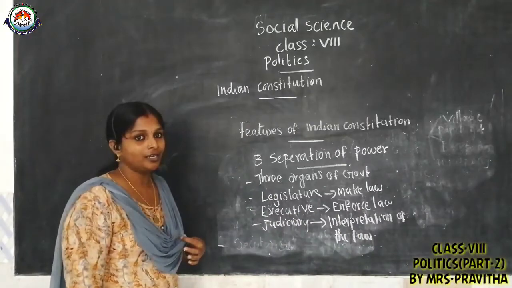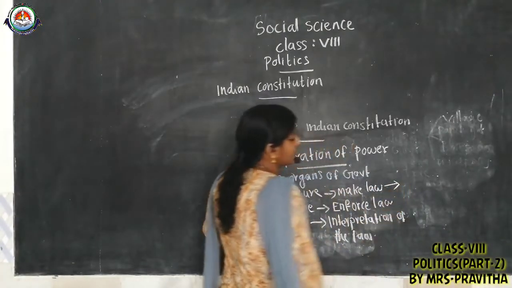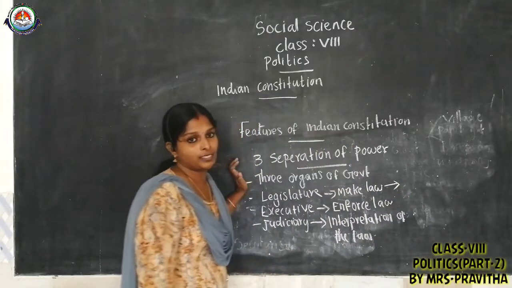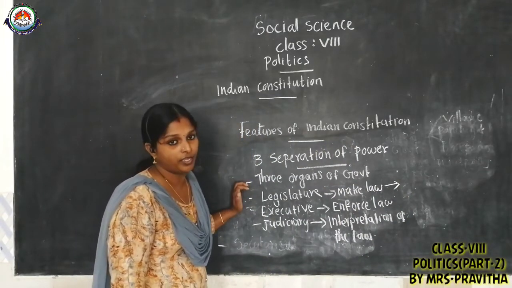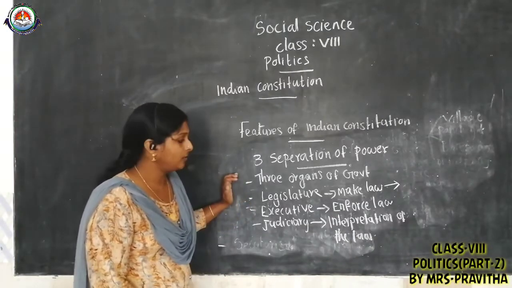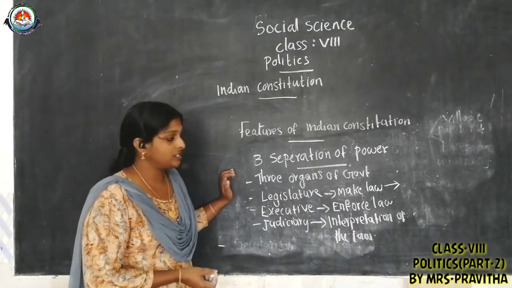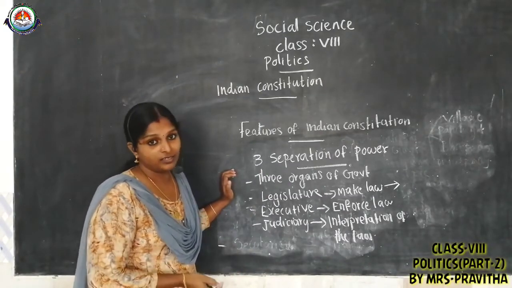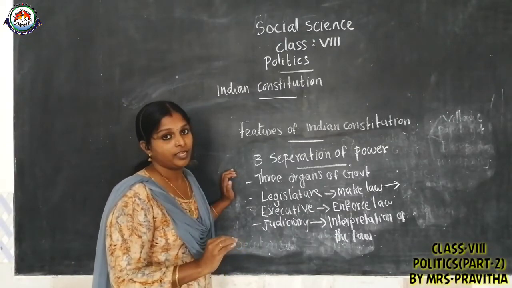Clear, children? Then the legislature includes Lok Sabha and Rajya Sabha; that is the law making body. The executive will include the president, vice president, council of ministers, then the governor. They are the law enforcing body. Clear?